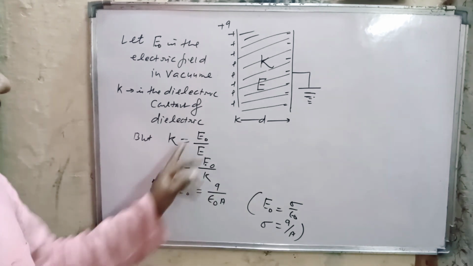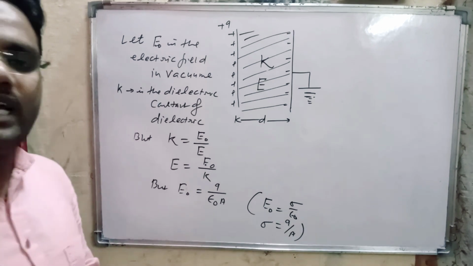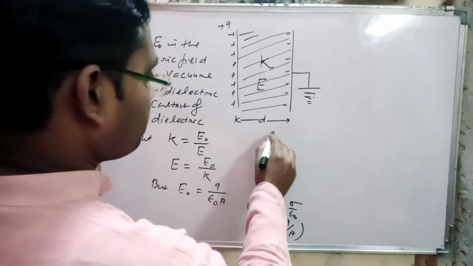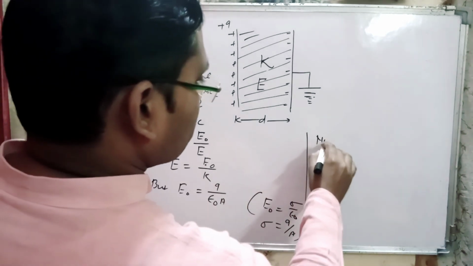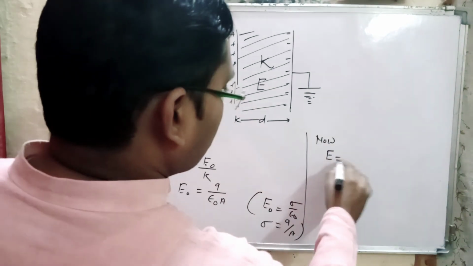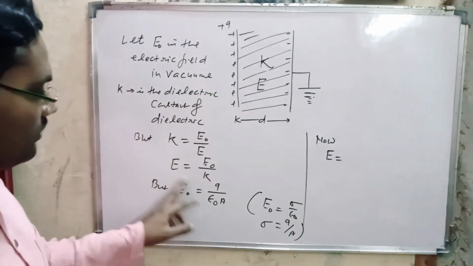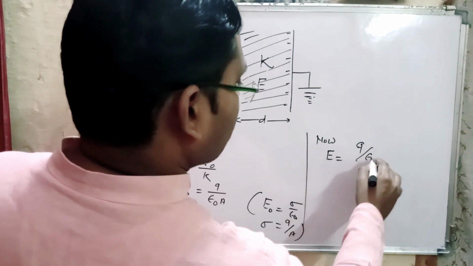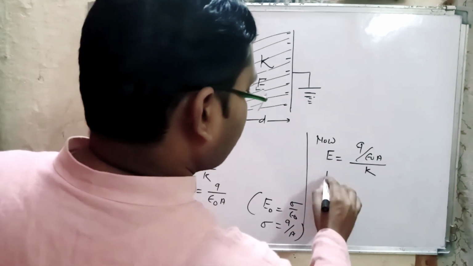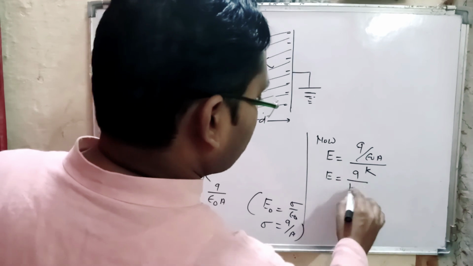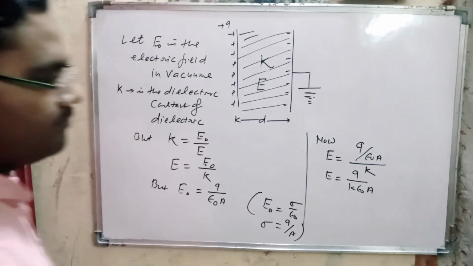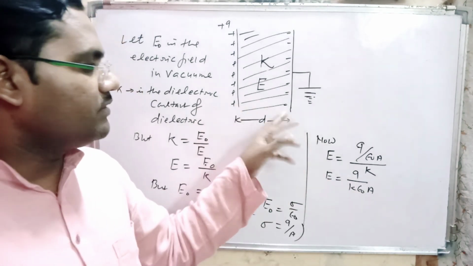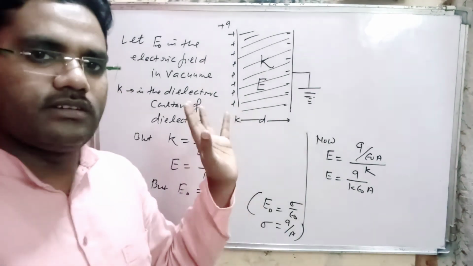We get the electric field between the plates when there is a dielectric. E is equal to Q divided by epsilon naught A divided by K. That means E is equal to Q divided by K epsilon naught A. This is the expression for the electric field intensity between the plates when there is a dielectric.